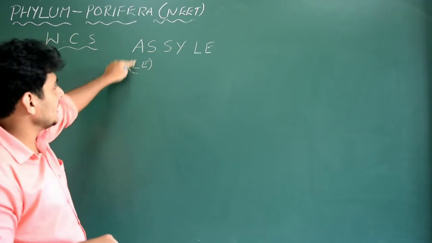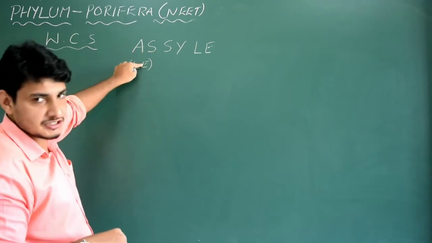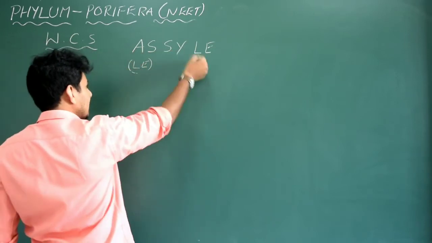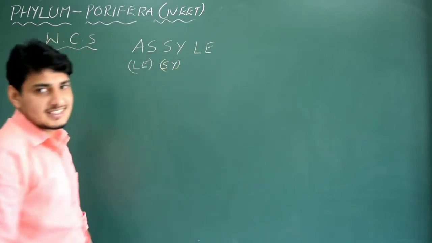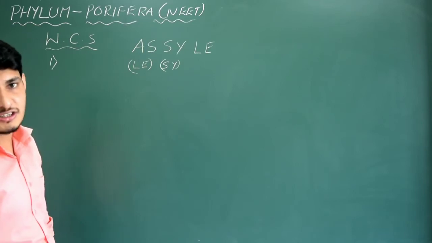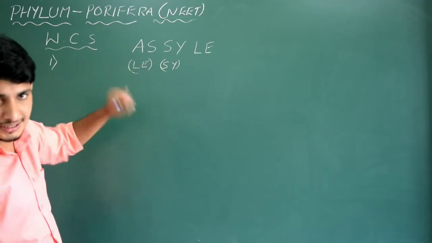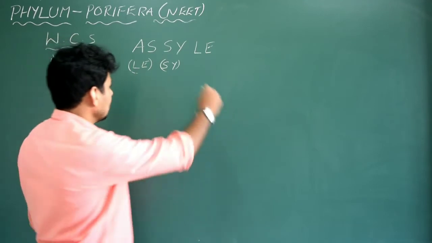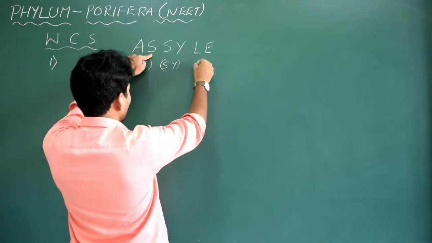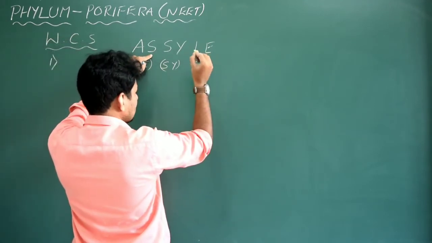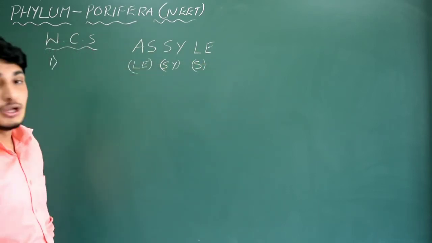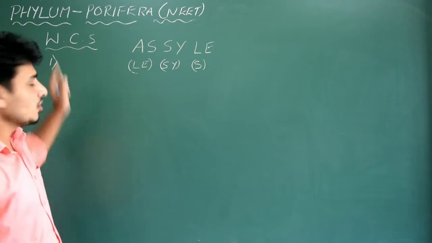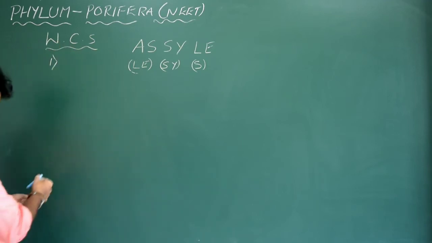So this is LE which comes under AS. Then SY, we are coming in this fashion, so there is no change, because Sycon exhibits syconoid type of water canal system. Very important, this question was asked in the previous NEET examination. Then this one, AS, I just go with only S. S in the sense Spongilla. Spongilla exhibits leuconoid type of water canal system.